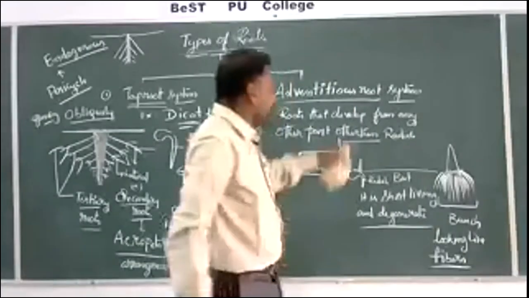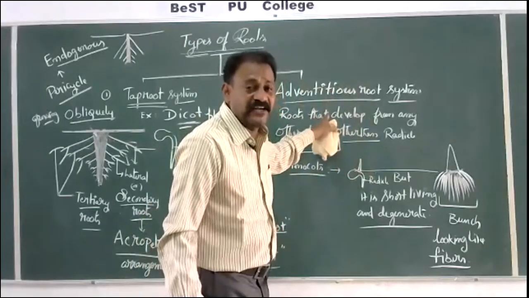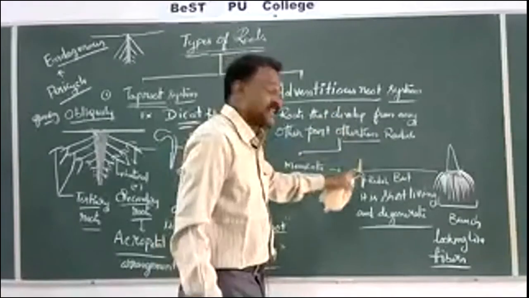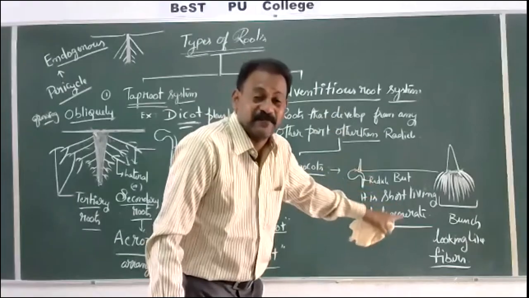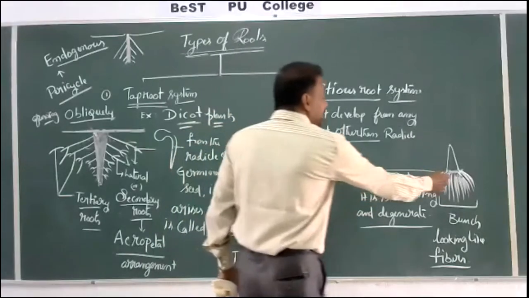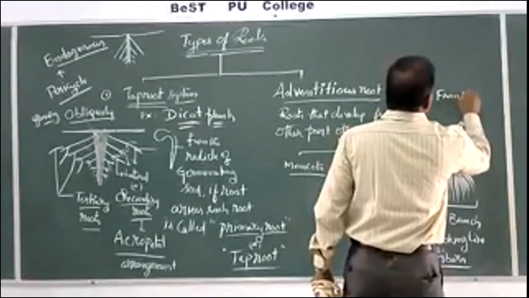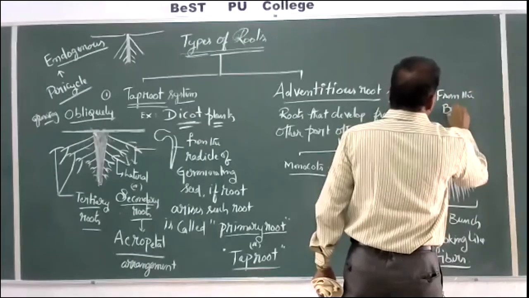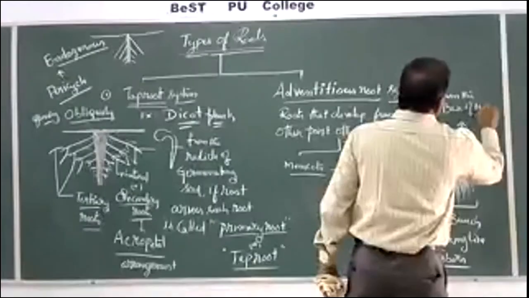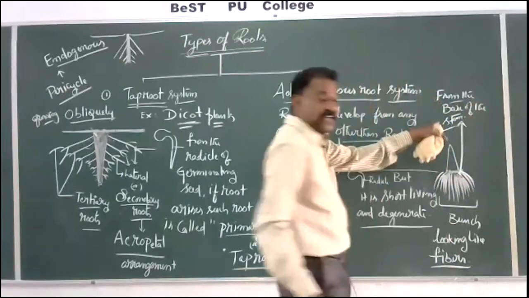So in monocots, it is also an adventitious root system, but generally considered as a fibrous root system, and its origin is from the base of the stem. Why were they developed from the base of the stem?